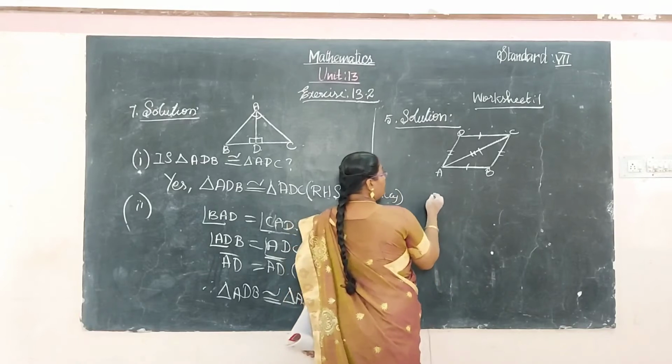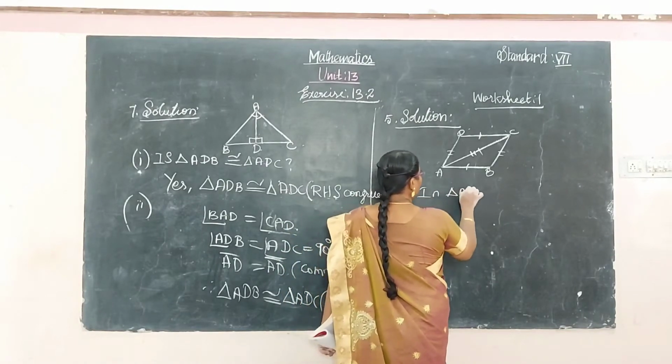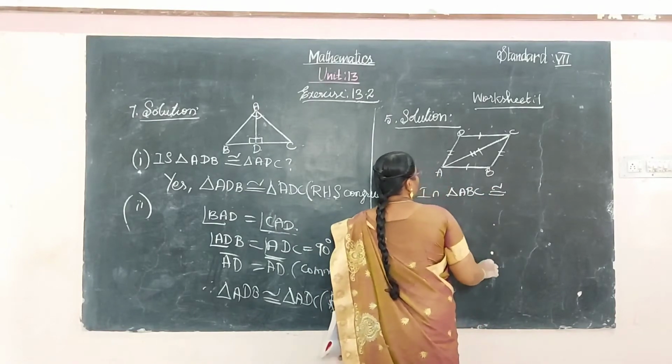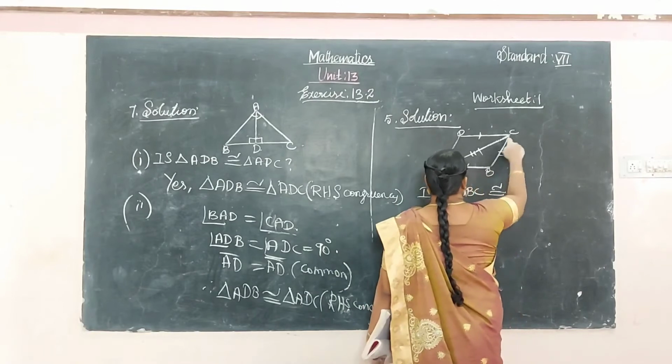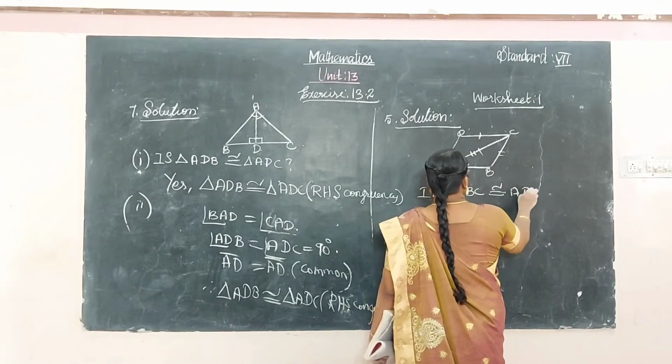So how can I explain this? We can write: in triangle ABC, it is congruent to ADC.